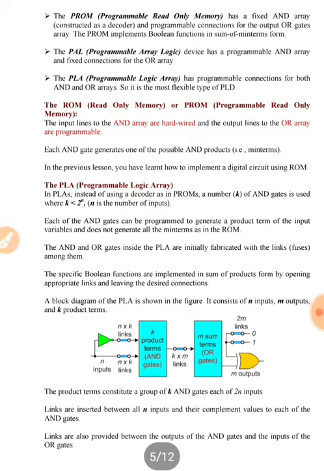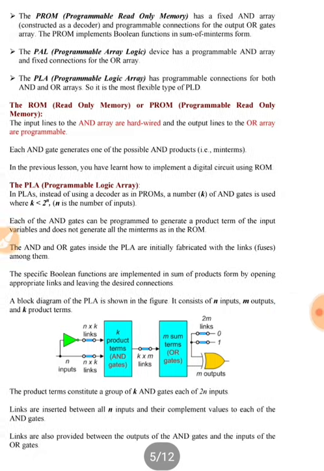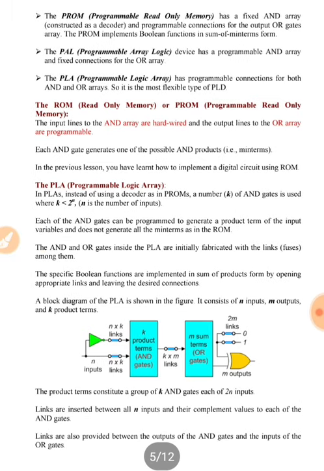In PLAs, instead of using a decoder, like we were using a decoder in read only memory ROM, we use an array of AND gates over there. Okay, and OR will be there as it was in ROM.